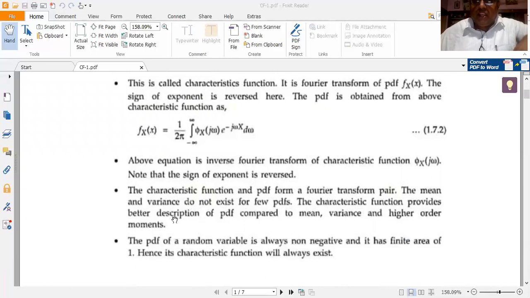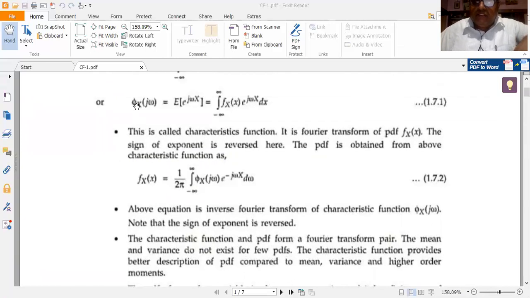So when this f_X of x and its CF phi_X of j omega exist, we say that the PDF and the CF form a Fourier transform pair. Pair means it consists of two entities: f_X of x is one entity, phi_X of j omega is the second entity.